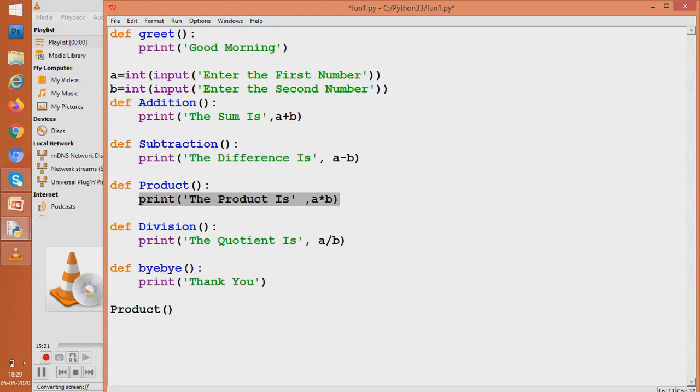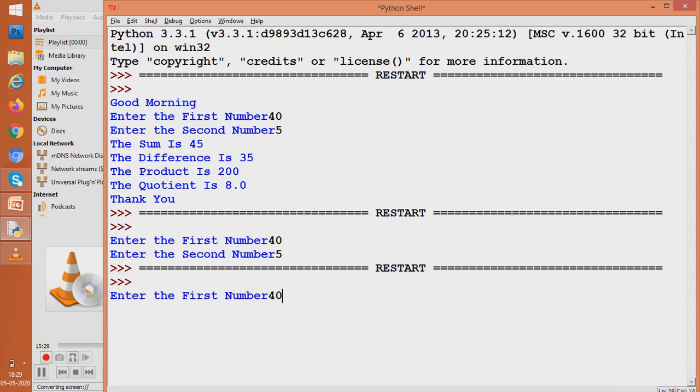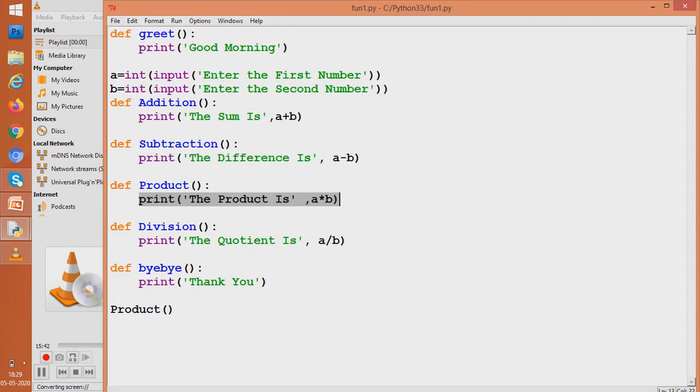So let us go and run it. So we run. Again take two numbers and see, only the product part has worked for me. The other parts have not worked. Now how shall I call the other parts? So let us go and see.